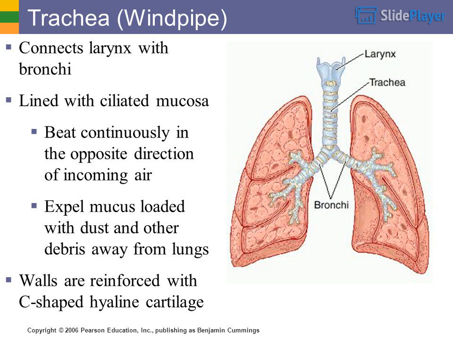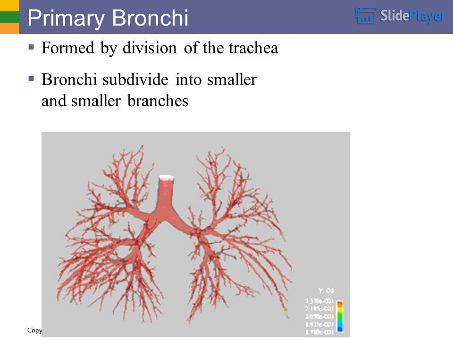The trachea is lined with ciliated mucosa. The cilia beat continuously in the opposite direction of incoming air, expelling mucus loaded with dust and other debris away from the lungs. Walls are reinforced with C-shaped hyaline cartilage. Primary bronchi are formed by division of the trachea. Bronchi subdivide into smaller and smaller branches.